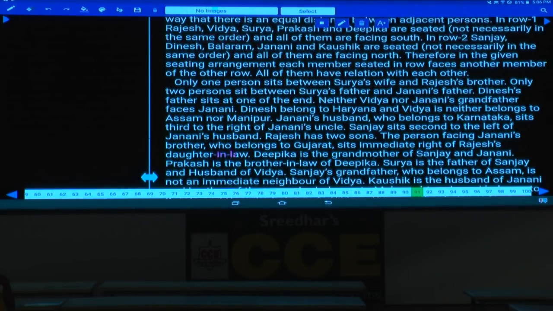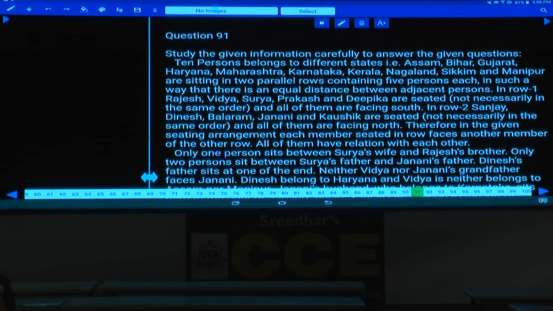Then 91 to 95. As question numbers 91 to 95, what is the information here? 10 persons belong to 10 different states, Assam, Bihar, Gujarat, Haryana, Maharashtra, Karnataka and so on, and seated in 2 parallel rows containing 5 persons each. And in total 10 persons, 5 people in each of these rows, and in such a way that there is an equal distance between adjacent persons.